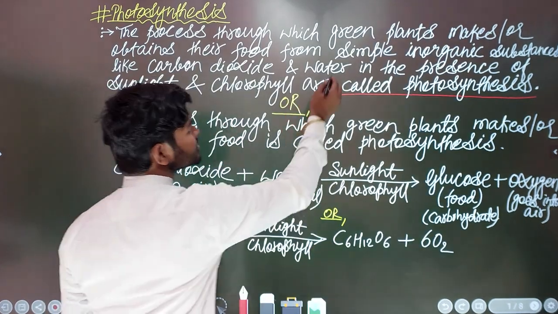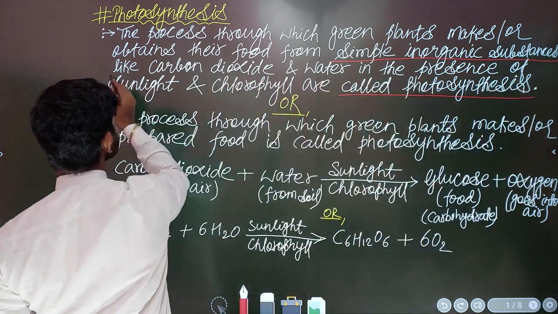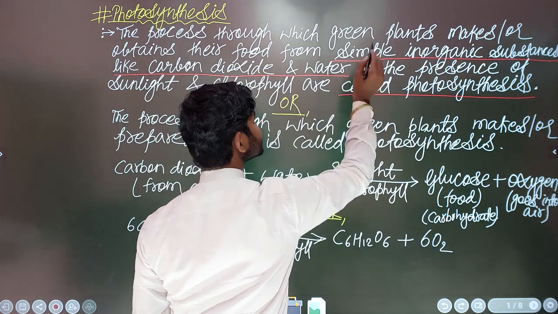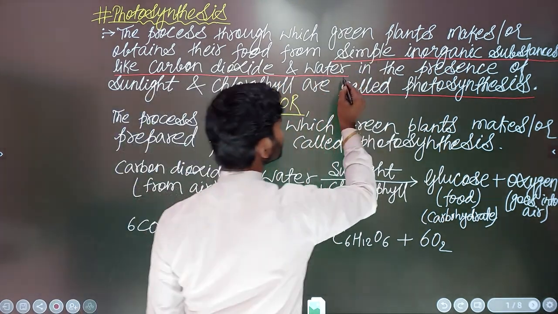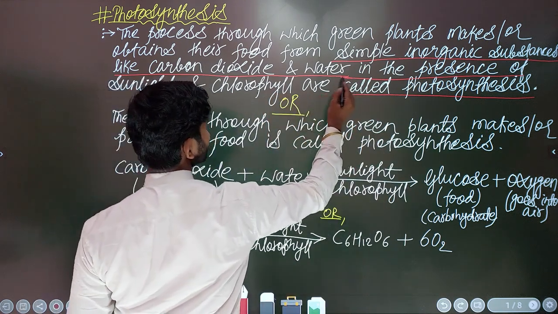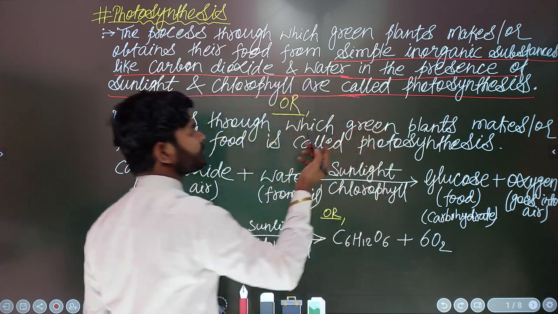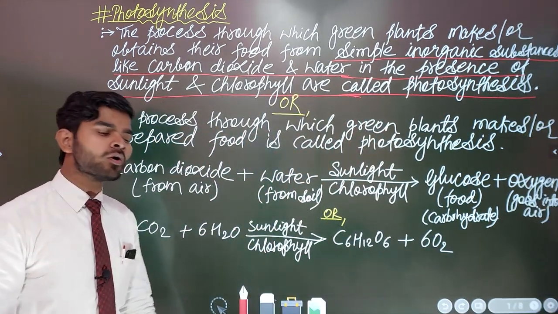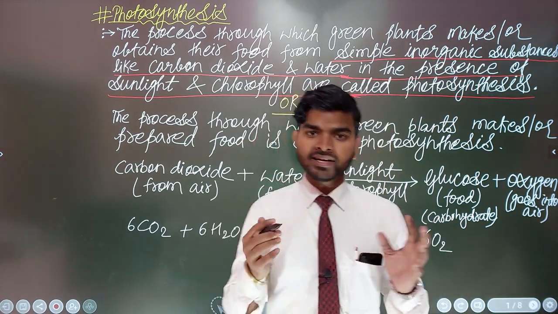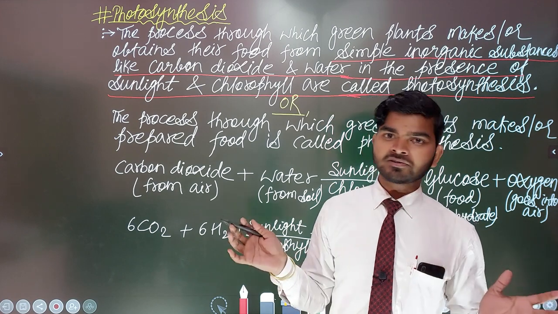So the plants use simple inorganic substances, not complex ones, like carbon dioxide and water, and not only these simple inorganic substances, but also, in the presence of sunlight and chlorophyll, plants do a process in order to make food. And this whole process is called photosynthesis. I think you have learned what is photosynthesis.